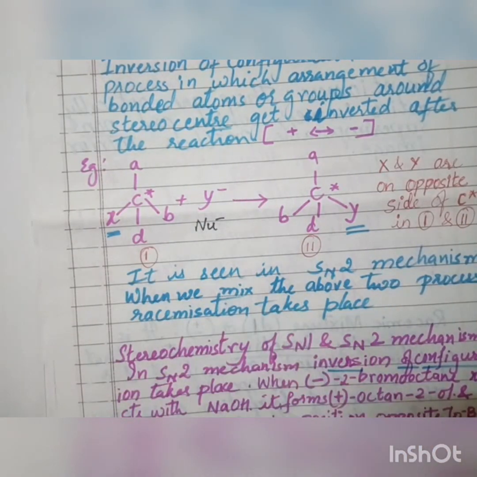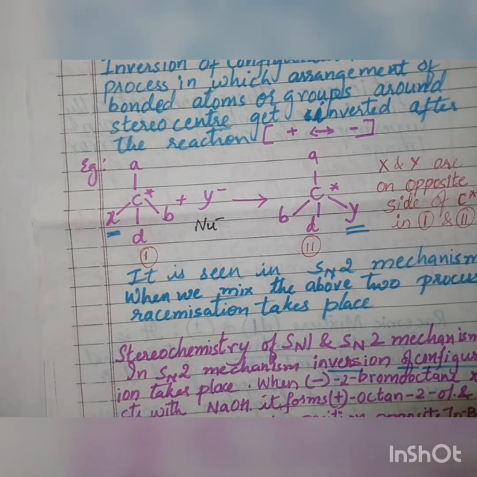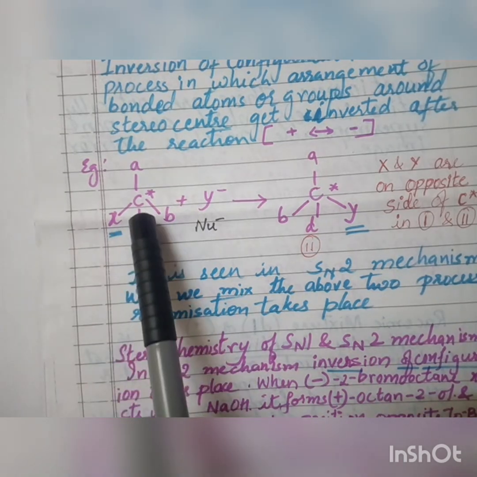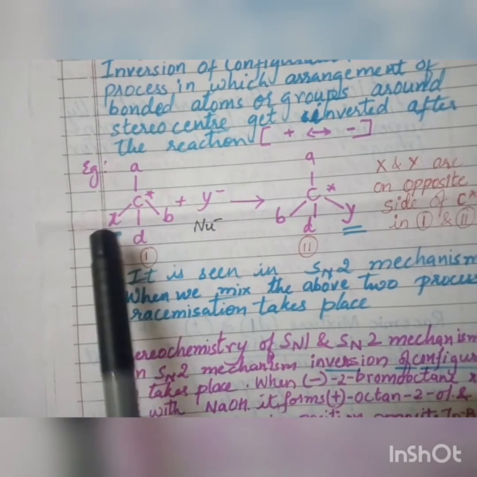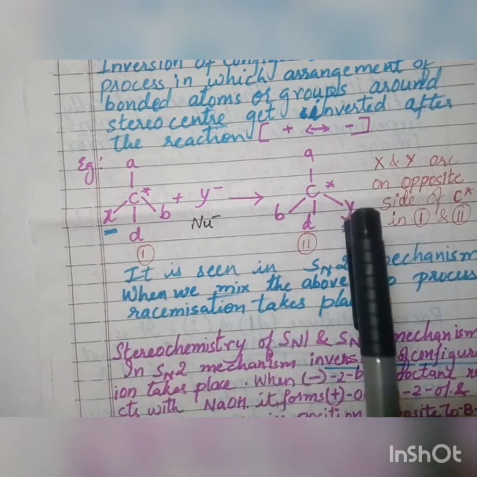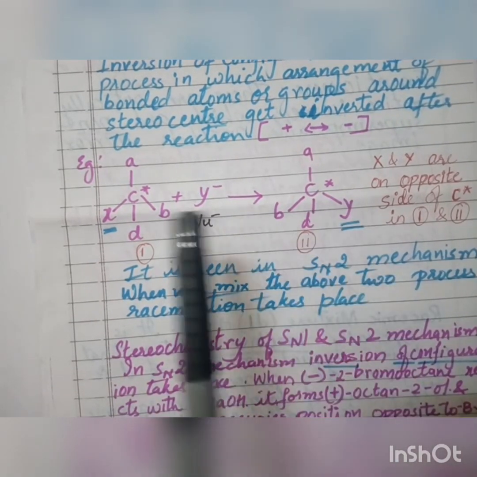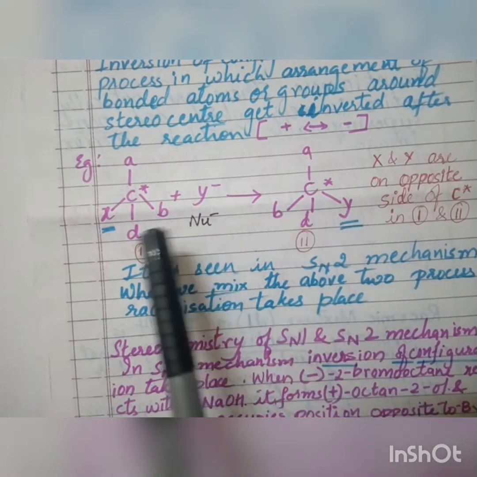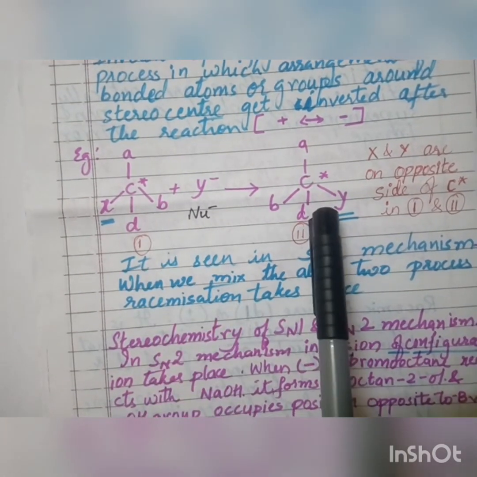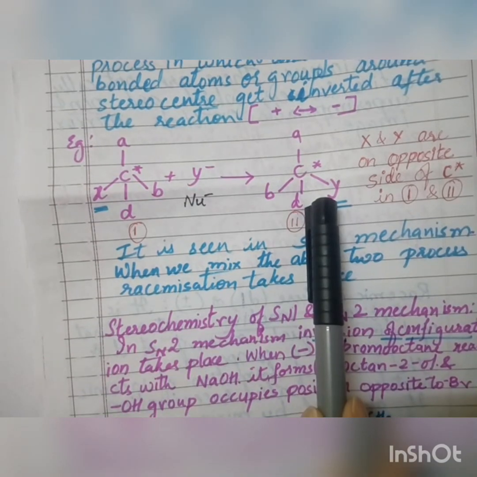Suppose you go out in the rainy season, or when a strong wind is blowing and you are carrying an umbrella, what happens? The umbrella gets inverted by the wind. Before it got inverted it was in one direction, after inversion it is in the opposite direction. Exactly, here you can see X was on the left side, and Y which has substituted it has come on the right side. So the configuration has reversed, it has inverted. Therefore we call this the inversion of configuration.